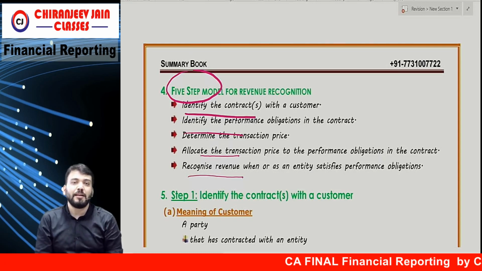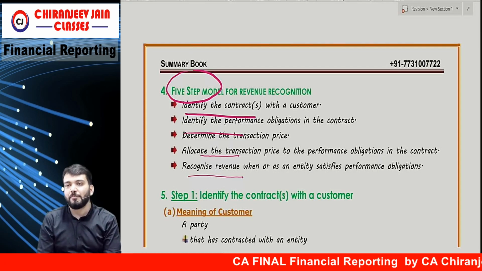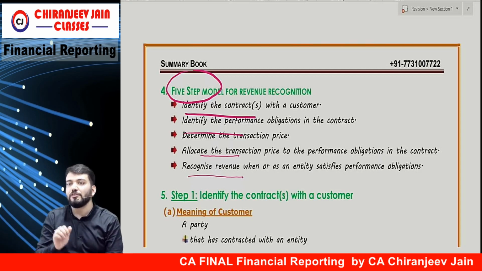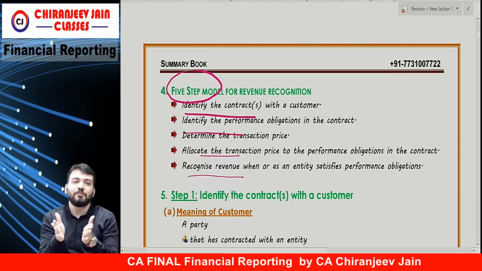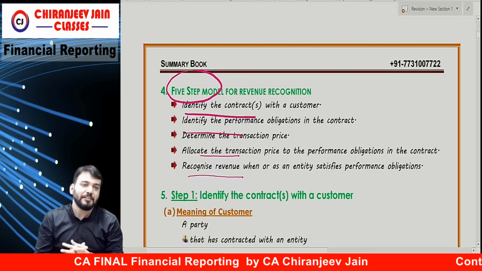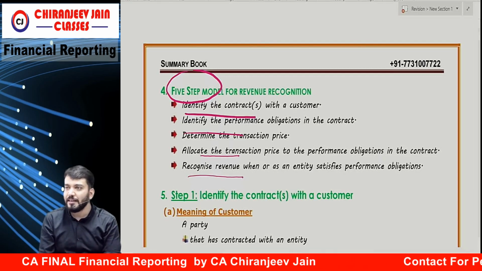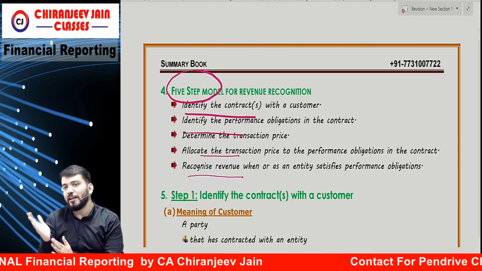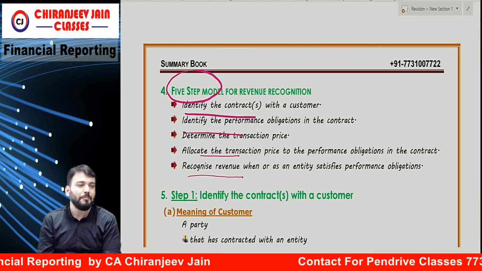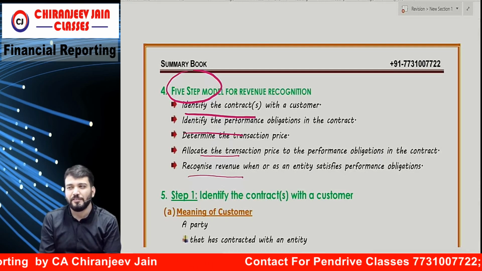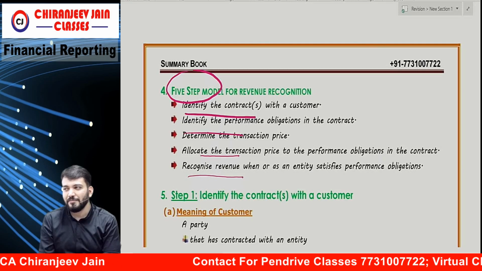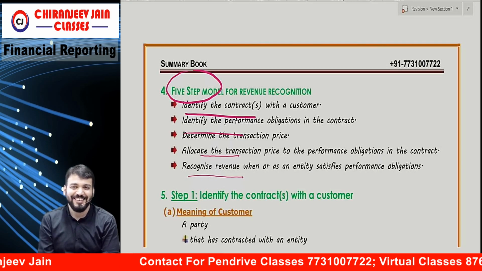Correct? First is what? Identify contract with customer. So once I have done one contract, I will identify the contract and I will identify the customer, means my student. Correct? Of course, you have received some receipt also, I think. No receipt? Okay.